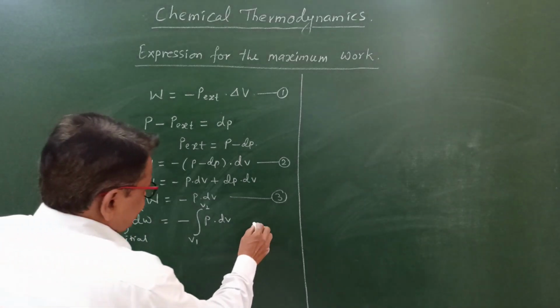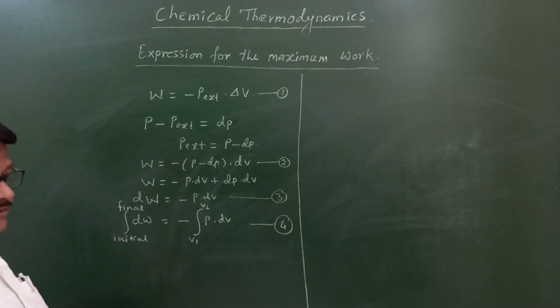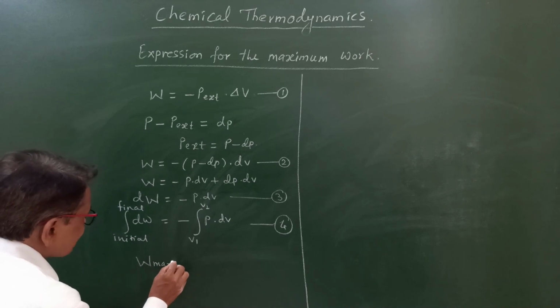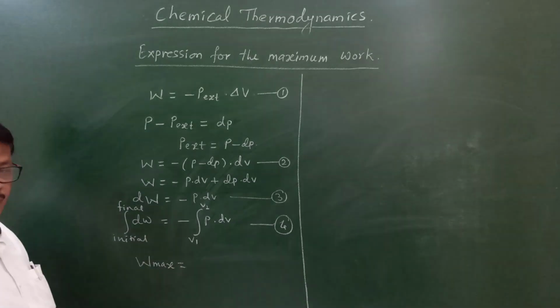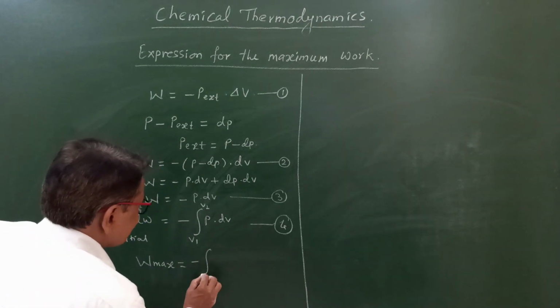Suppose this is the fourth equation. By taking the integration of this, the work obtained is the maximum work, or W max.